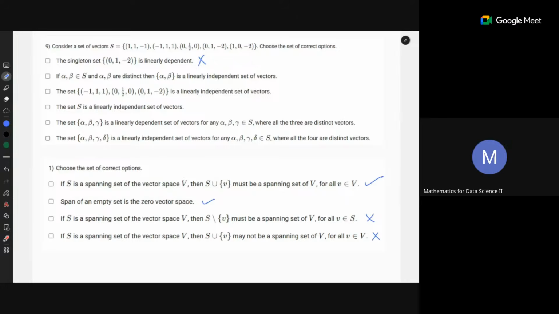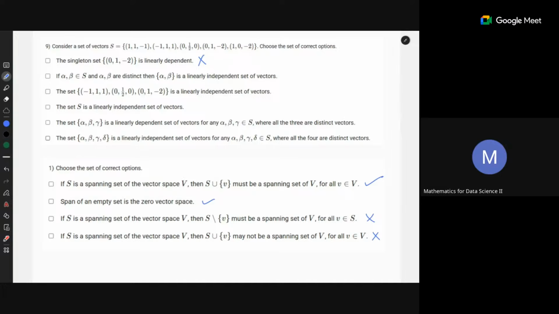So when you have a vector space whose spanning set is given, what does it mean? Spanning set is given means a set from the vector space itself is given, and we have to do all the possible linear combinations of that.